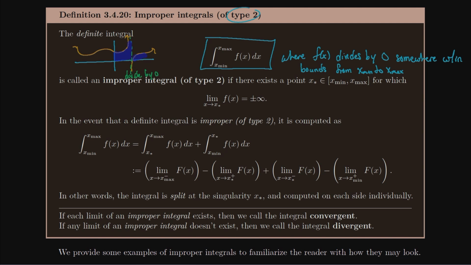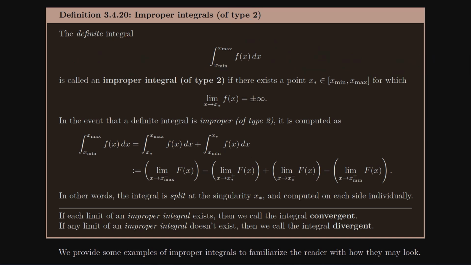Right, so how do I define an integral over a region where the integrand, the function inside of the integral, divides by 0? The way this is going to work is we're going to establish the point that the function divides by 0. We're going to give that point a special name. So we're going to say if f of x star divides by 0, then what do we do? Well, we take our original integral and we break it up at x star. And so there's some point in my domain where I'm dividing by 0.